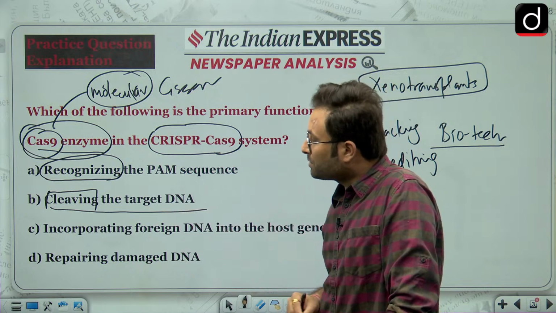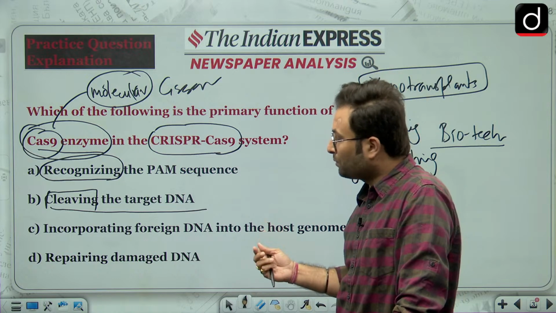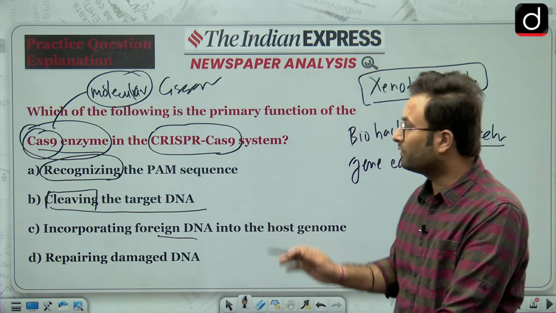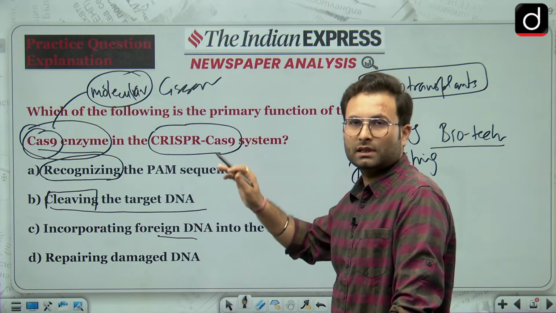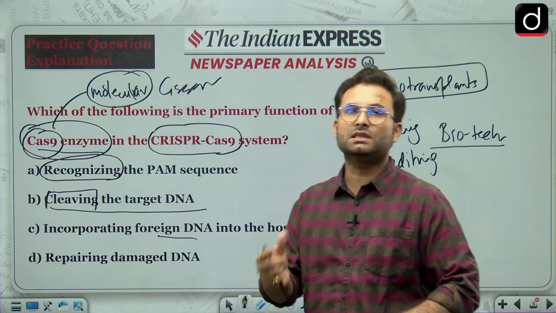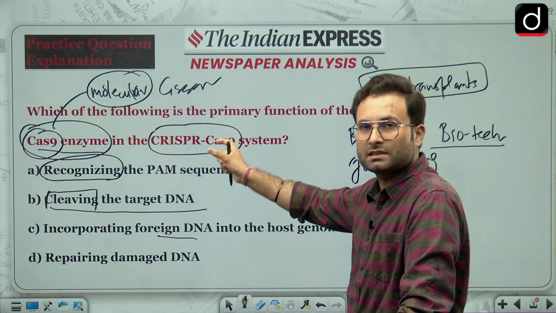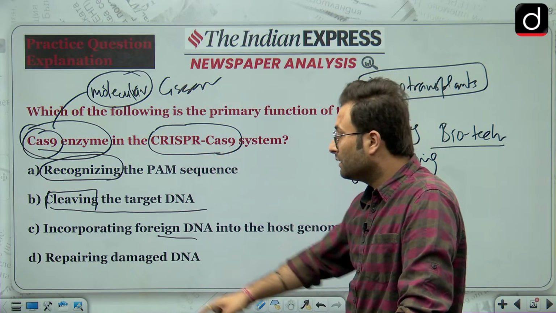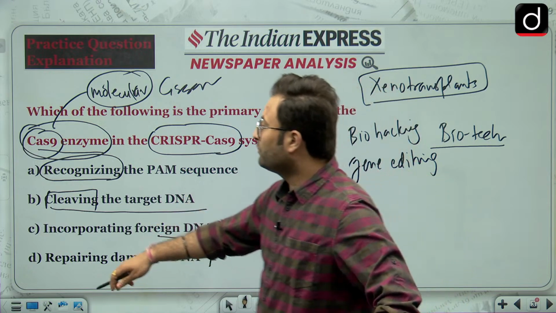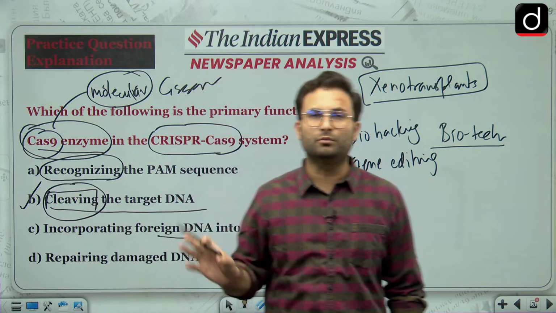Next option is incorporating foreign DNA into the host genome. Adding foreign DNA to the host genome is not the work of Cas9, though this system altogether cuts a particular sequence and then replaces it with a modified sequence. That can be the answer for the CRISPR-Cas9 system altogether, but not just the Cas9 enzyme. Then repairing the damage of the DNA, that is also incorrect. Option B would be the right answer because it is a molecular scissor and cleaving can be a part of scissor. So B would be your answer.